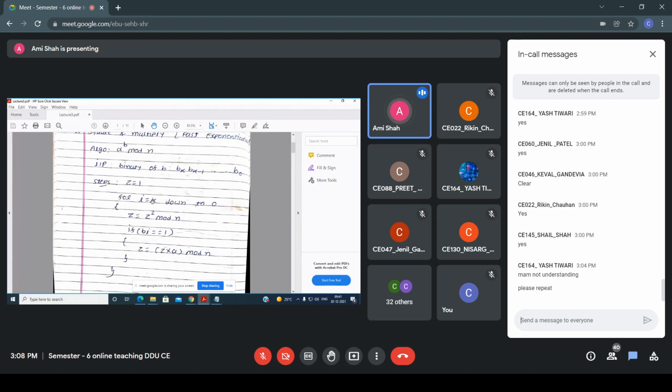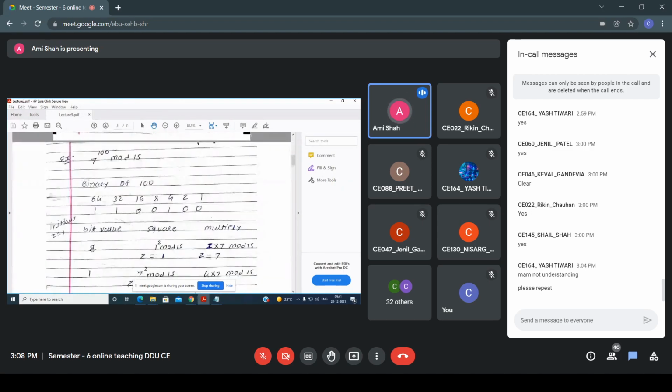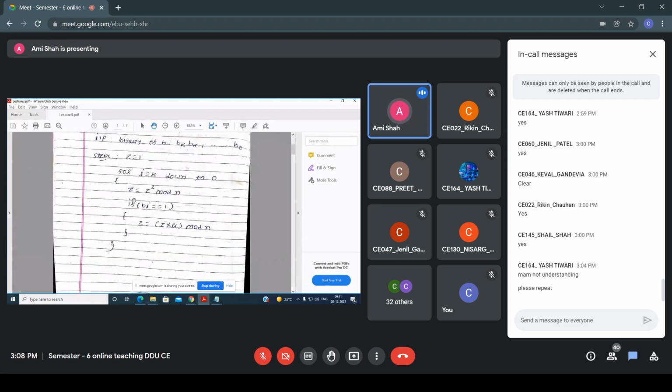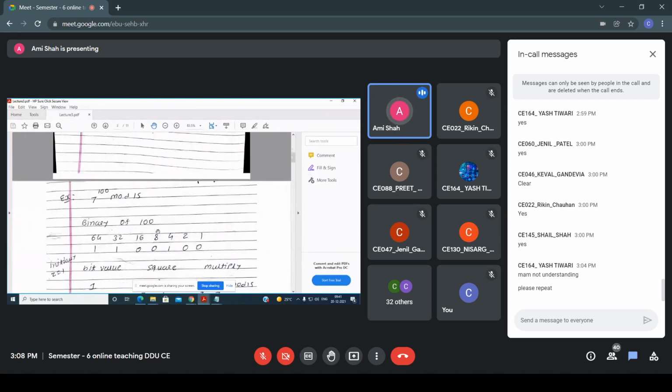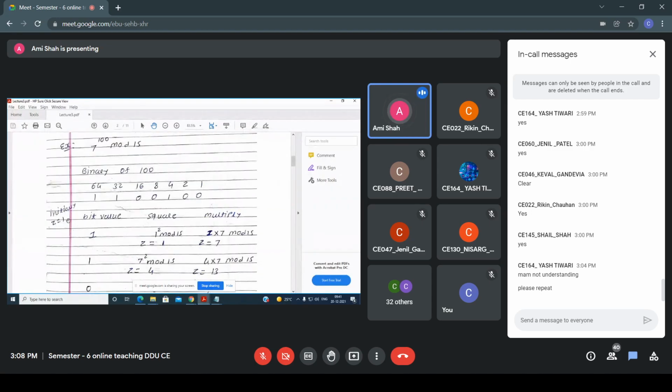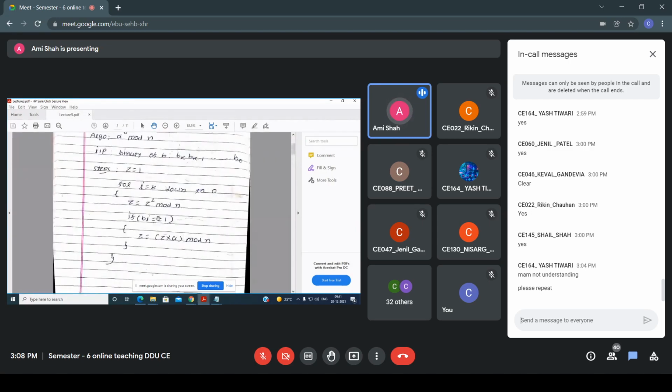So now here, initially I am taking z equals 1. Now the bit value is this 1. Okay, I am taking this bit. Square means I am using the equation z equals z square mod n. So z equals z square; initially z is 1, so 1 square mod 15, and this is my n. So I am getting z equals 1. Then you have to check: if the bit is 1, then write z equals z cross a mod n, right?